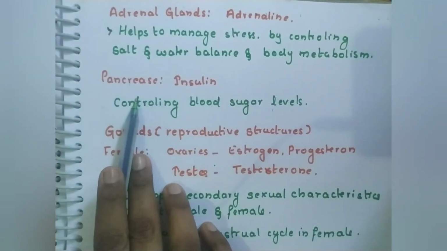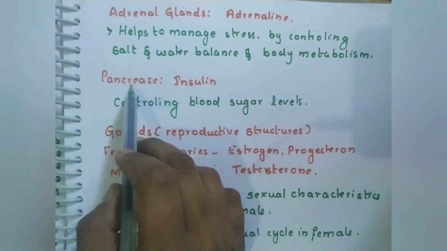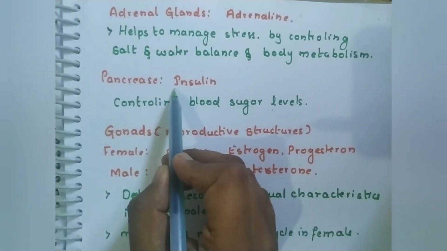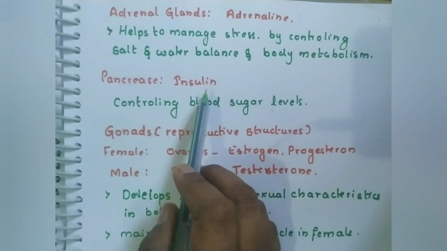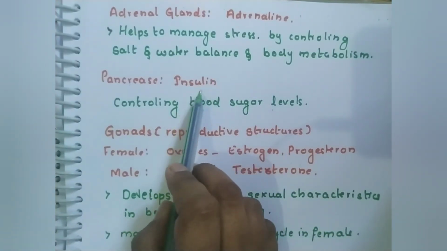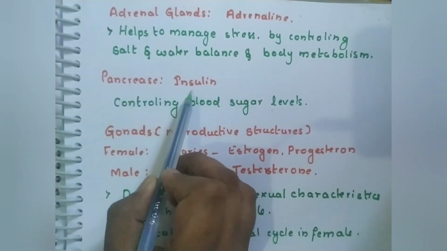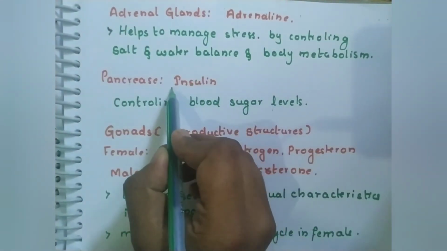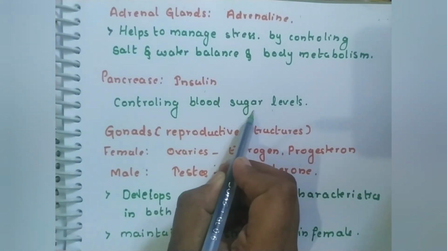Next one is the pancreas. The pancreas releases some enzymes. Which enzyme is that? We have studied it during the life process lesson, in digestion. You have to comment down below. It also releases a hormone called insulin. Insulin is a very important hormone which helps in controlling the blood sugar level. So if insulin is very low, if it is not released by the pancreas, what happens? What does insulin do? Insulin helps in the digestion of the blood sugar.